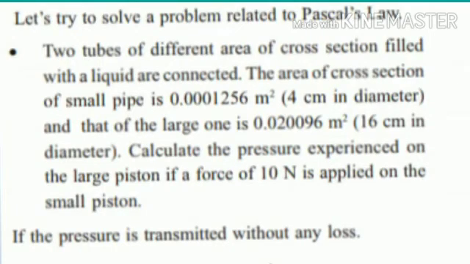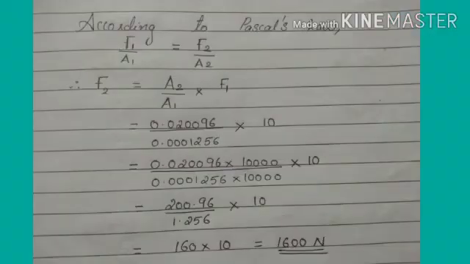So next one is a problem. Two tubes of different area of cross section filled with a liquid are connected. The area of cross section of the small pipe is 0.0001256 meter square and the large one is 0.020096 meter square. Here we want to calculate the force experienced on the large piston if a force of 10 Newton is applied on the small piston. So let's see how we can calculate this.